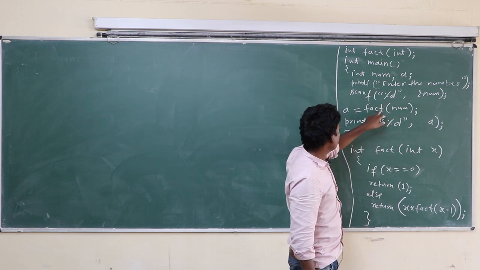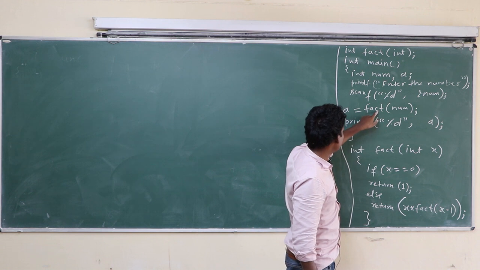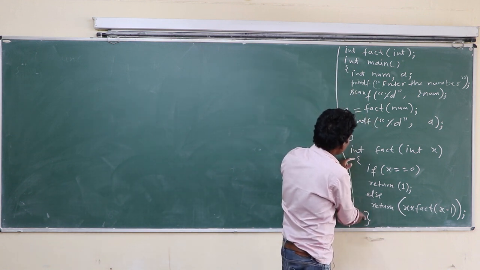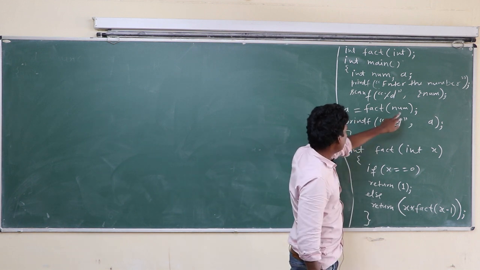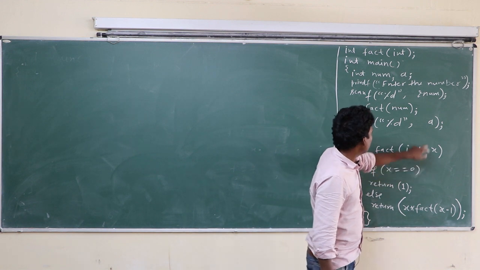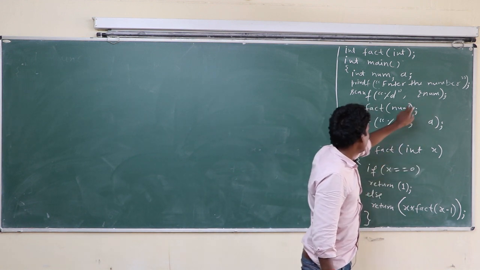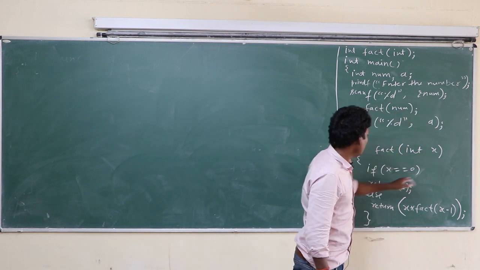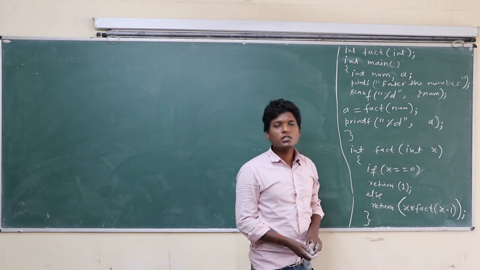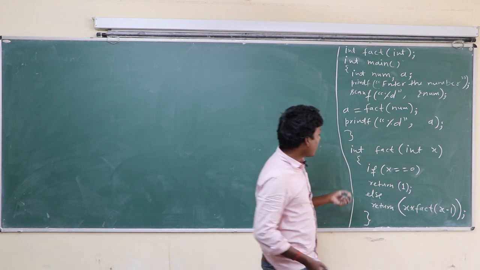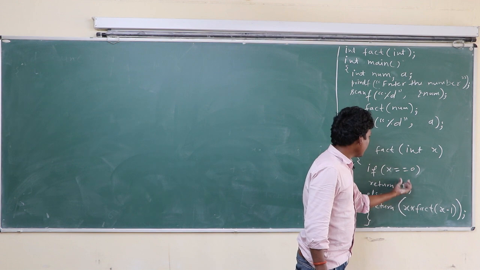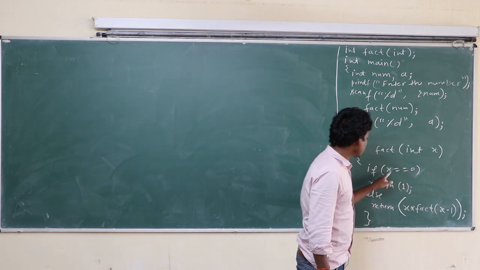When control comes to this line, the whole main function is temporarily suspended and the fact function becomes active. So num is supplied here and received in this function. If x is 0, suppose the user inputs 0, then this function returns 1. If the value is 0, the factorial is 1. That's why this function returns 1 in case x is 0.